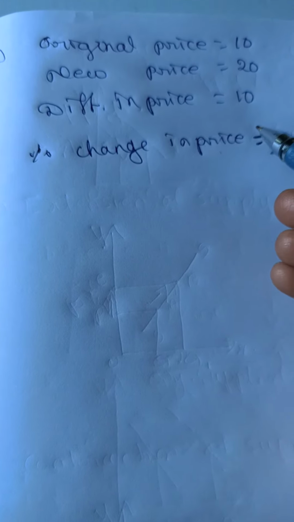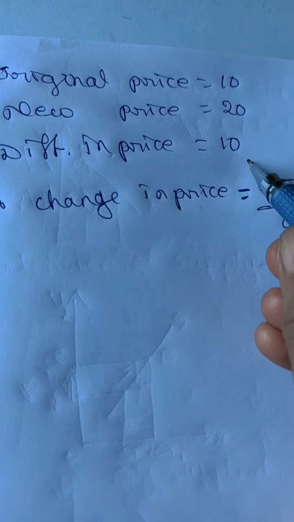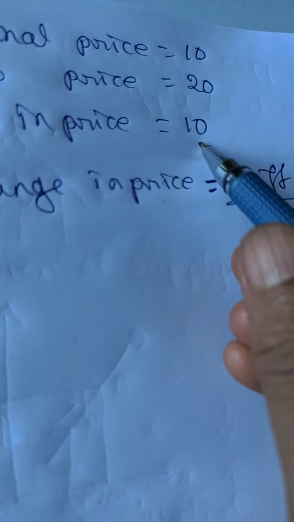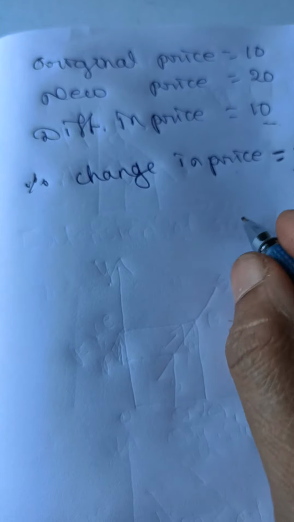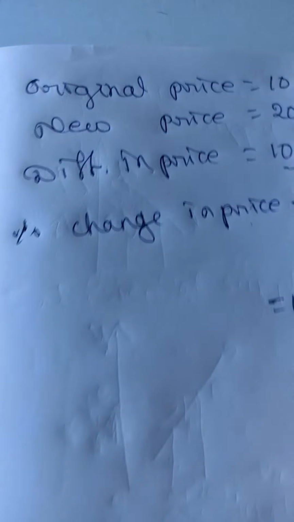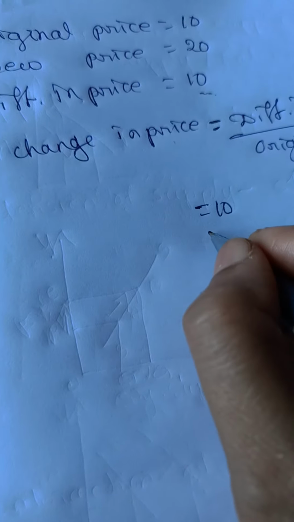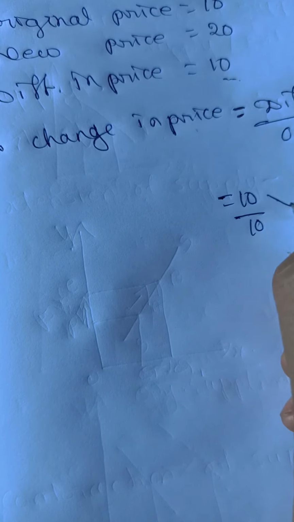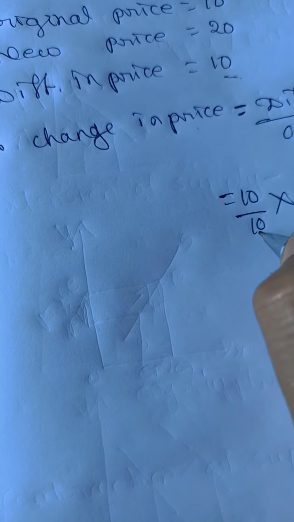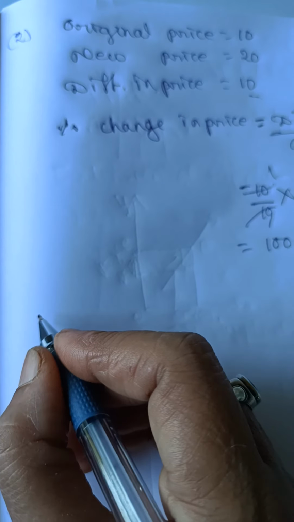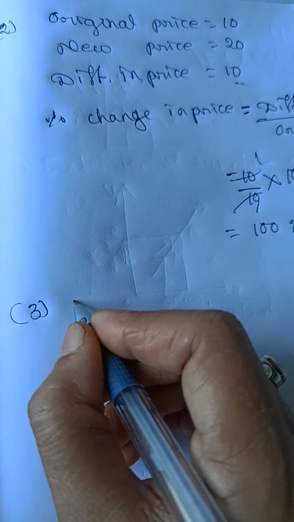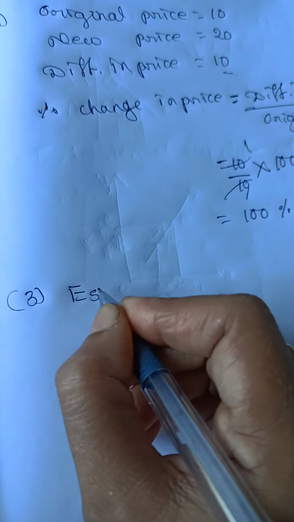The difference in price you have already calculated is 10. The original price is also 10, into 100. So it is equal to 100%.